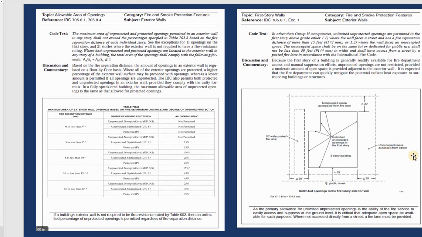And unoccupied space set from the street, and this one is the distance. They say it's larger than 30 feet, and this is larger than 30 feet also. So basically if you're very far from the block, and after that 15 in front, and they have unlimited openings in the first story exterior wall.